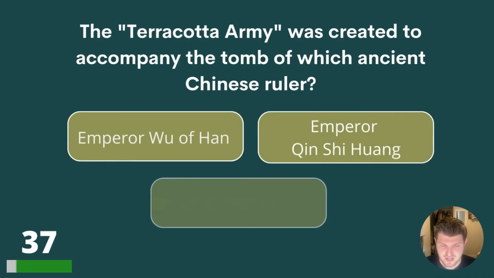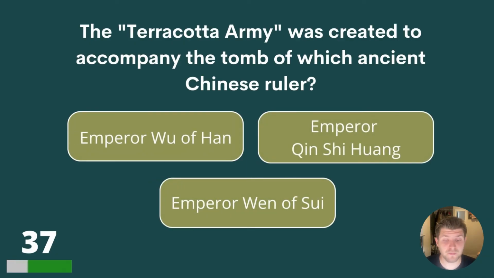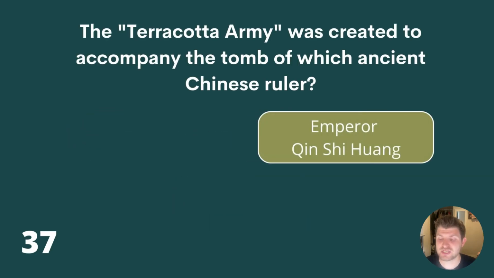Question 37. The Terracotta Army was created to accompany the tomb of which ancient Chinese ruler? Emperor Wu of Han, Emperor Qin Shi Huang or Emperor Wen of Sui? The answer is Emperor Qin Shi Huang.